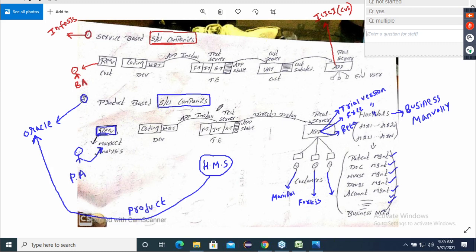Whatever testing we are doing inside the company, understand the concept here. This FT, IT, ST, GST, everything is done inside the company only. Yes or no? Now, any type of testing which is done inside the company, they started calling it an alpha testing.